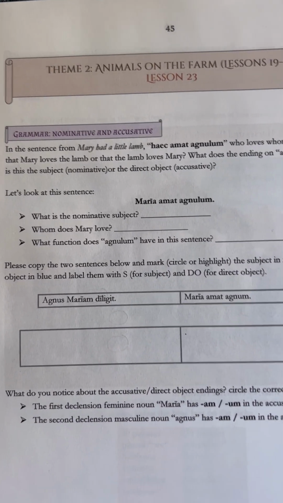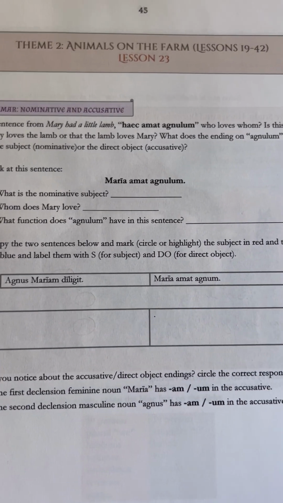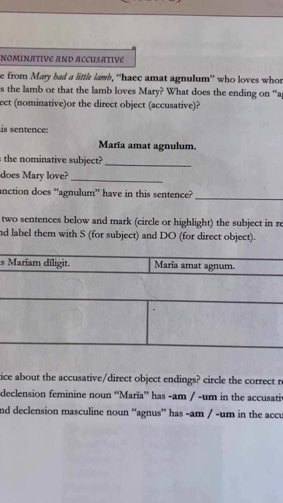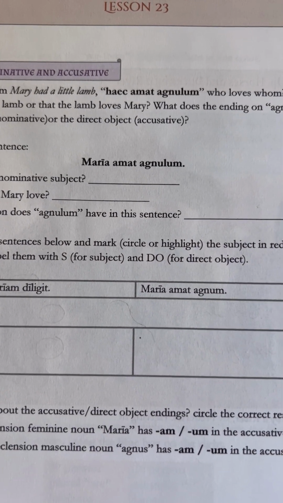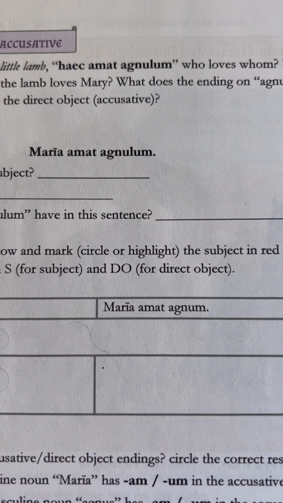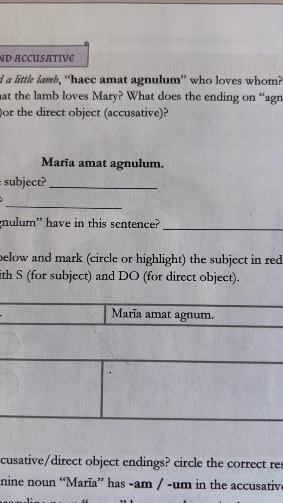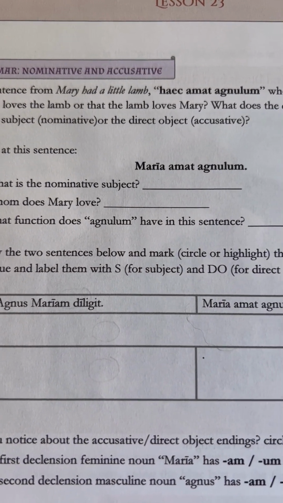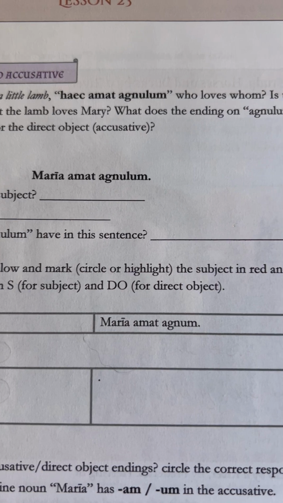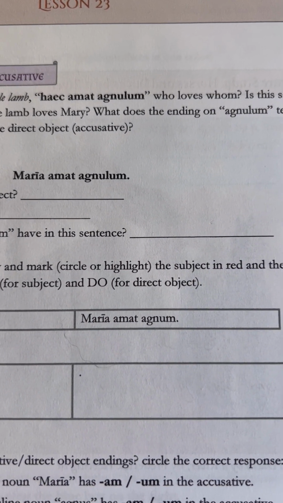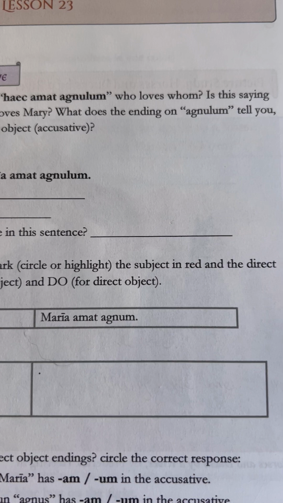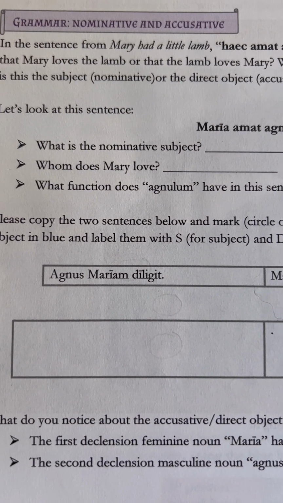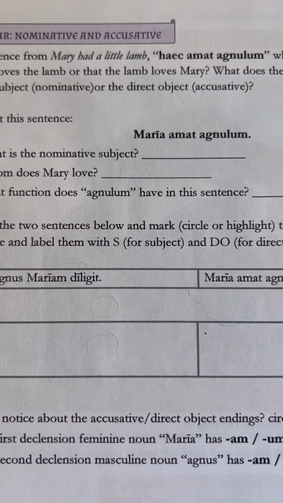So this lesson actually begins with something of a riddle. The riddle is from our song that we've been learning, Mary Had a Little Lamb, and I just went over it with you. It's "Haec amat annulum." So the question is, in the sentence from Mary Had a Little Lamb, "Haec amat annulum," who loves whom? Who's doing the loving and who's getting loved? Is this saying that Mary loves the lamb or that the lamb loves Mary?